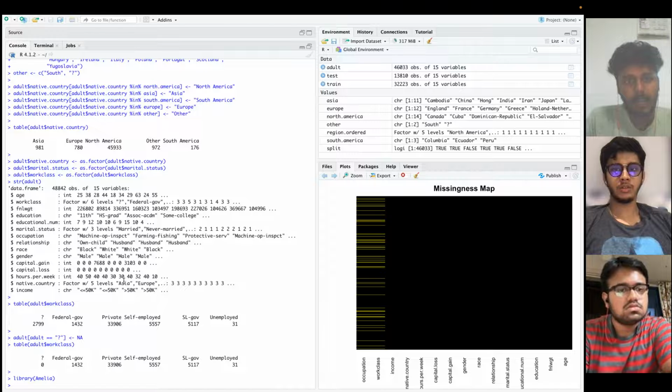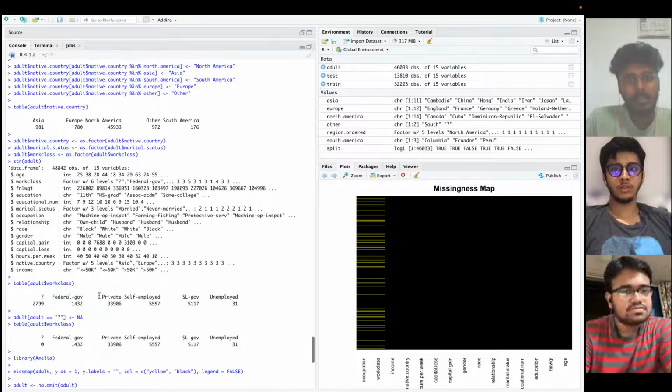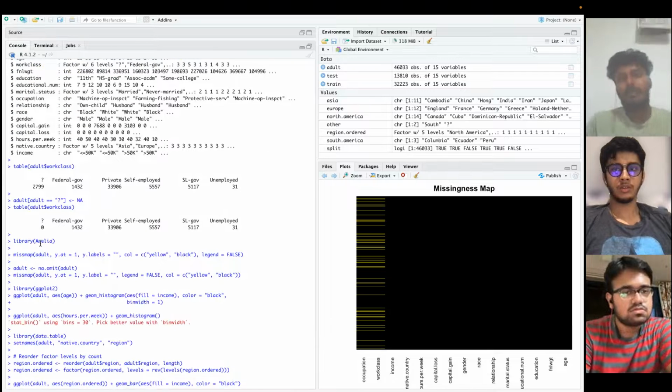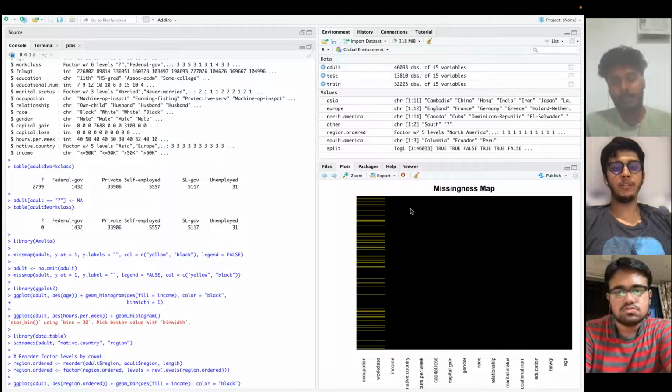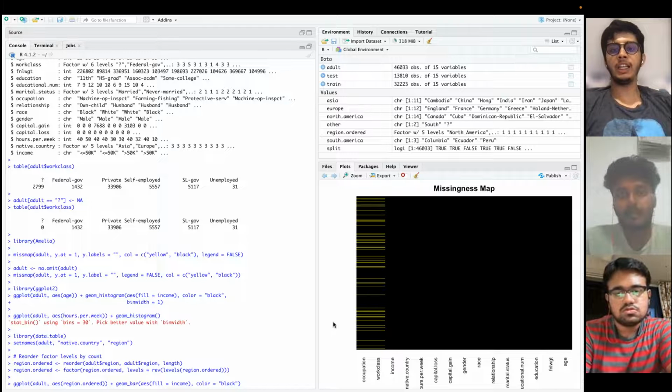Now, for whichever data we have used, we used the library called Amelia. This is actually the missingness map. Can you please explain the missingness map? As we look at the missingness map, we realize that all of the NA values are found within the occupation and working class columns only.